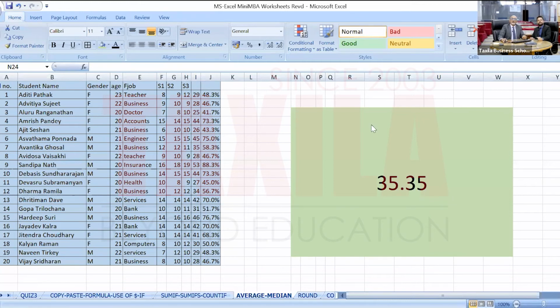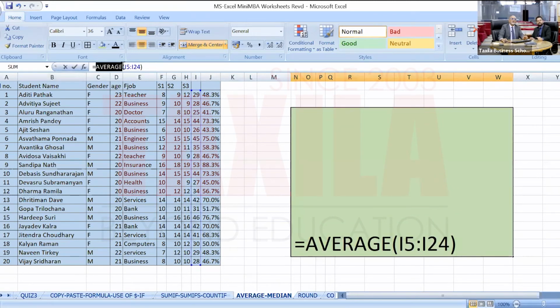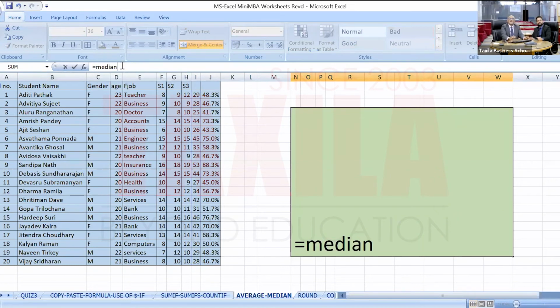Then you can create a percentage around it. So that's all possible. And you know, similarly, a median function is also there. A median function, MEDIAN, and you look at bracket start.